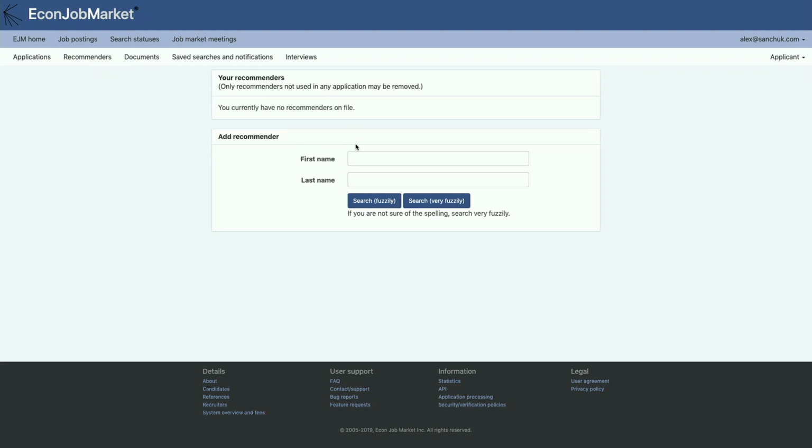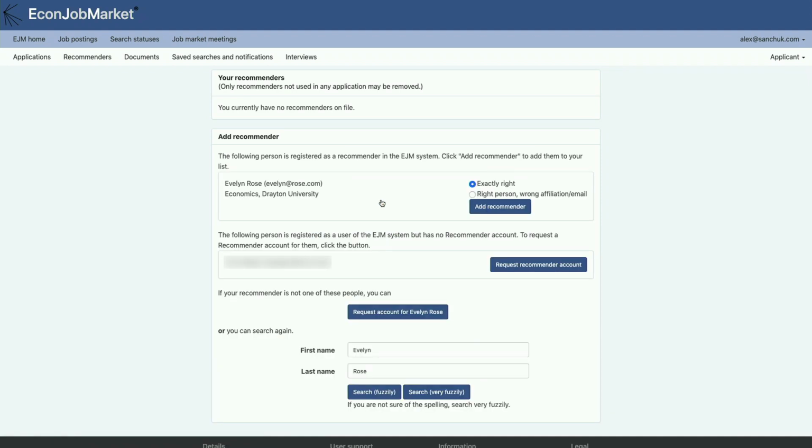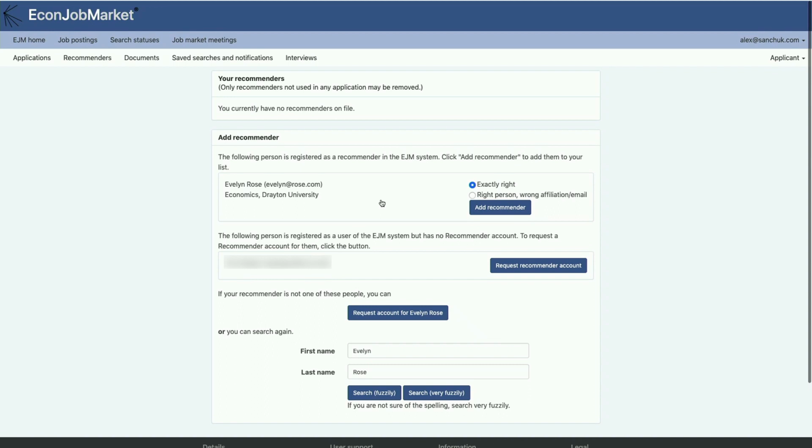And now you can see I have no recommenders currently on file, but I'm going to add a new recommender to my account. Now, to do this, I just need to know the name of the person. And so let's just say that the first person I'm going to pick is called Evelyn Rose, and this person is one of my advisors. So I'm going to put in Evelyn Rose here, and I just search, and you can see that we have